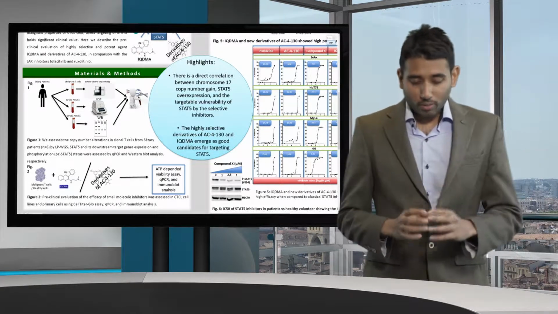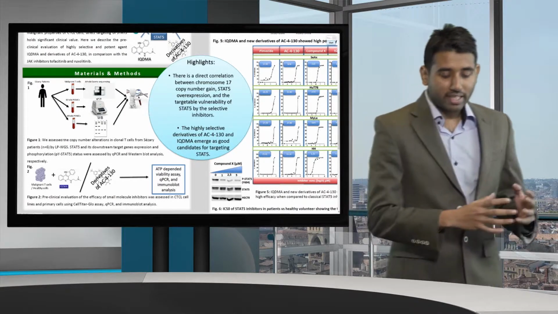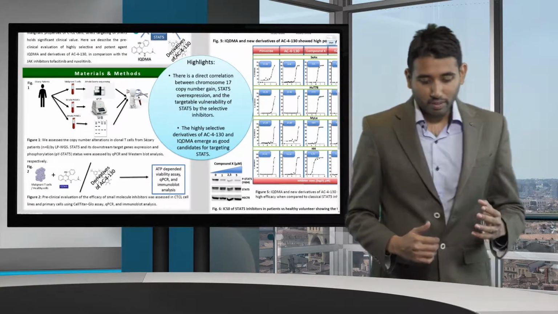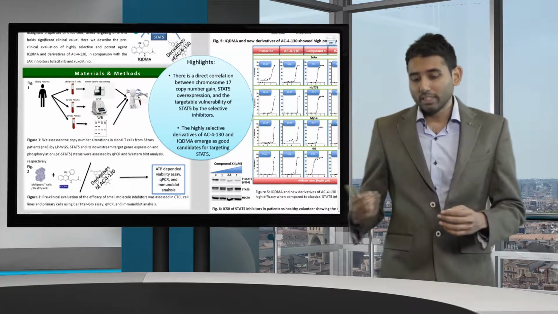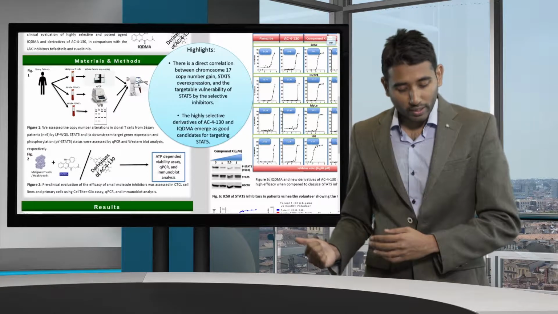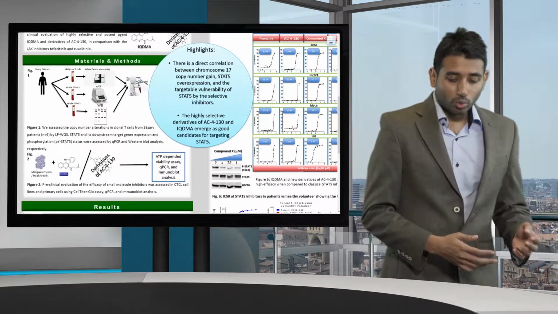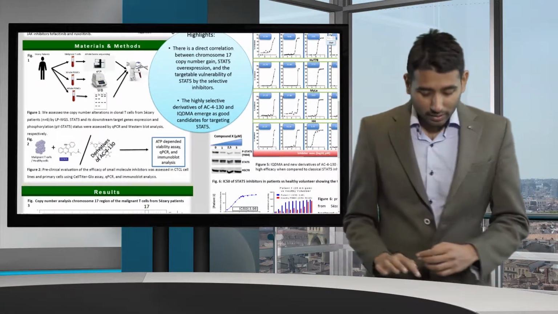So let's talk about the first part. In the first part, the workflow is very simple. We take the blood, we isolate the clonal PBMCs, we isolate the malignant clones. From these malignant clones, we isolate the DNA and it goes to whole exome sequencing. We also do qPCR and Western blots to confirm the data from whole exome sequencing.